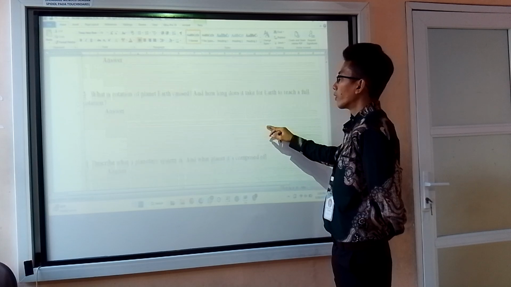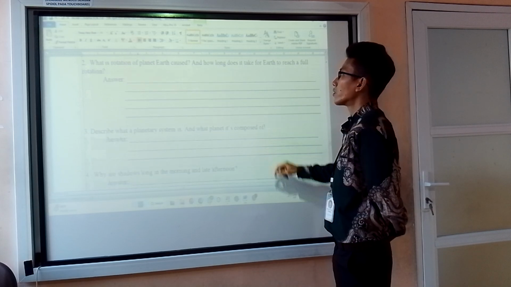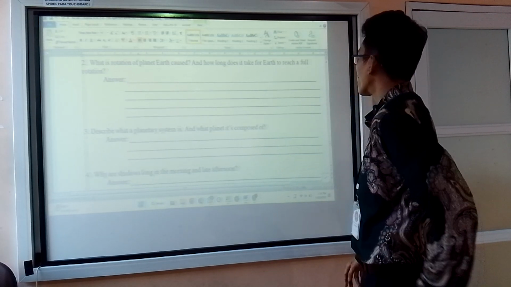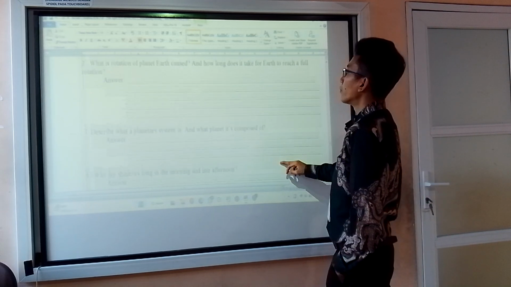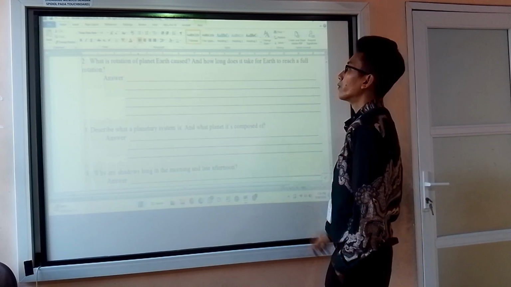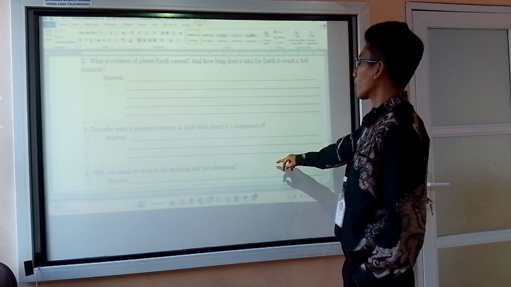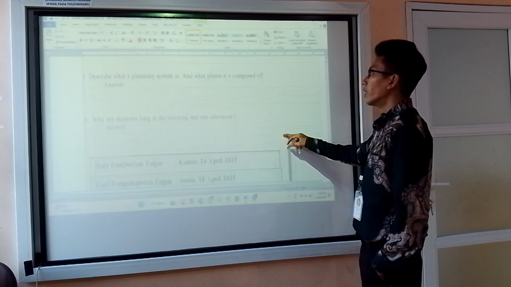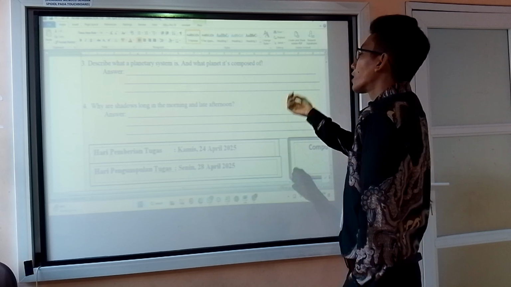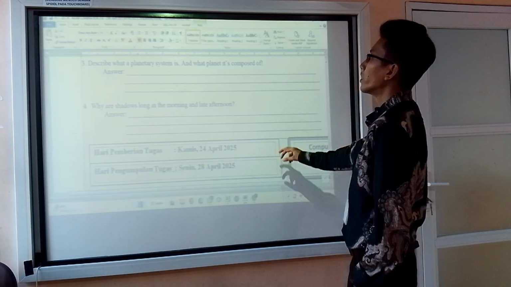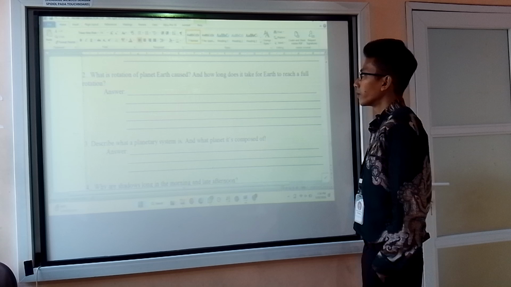What does the rotation of planet Earth cause? The rotation of planet Earth causes day and night. And how long does it take for Earth to reach a full rotation? It will be 24 hours. That's why a day is divided into 24 hours, because that is the time needed to make a full rotation of the Earth.